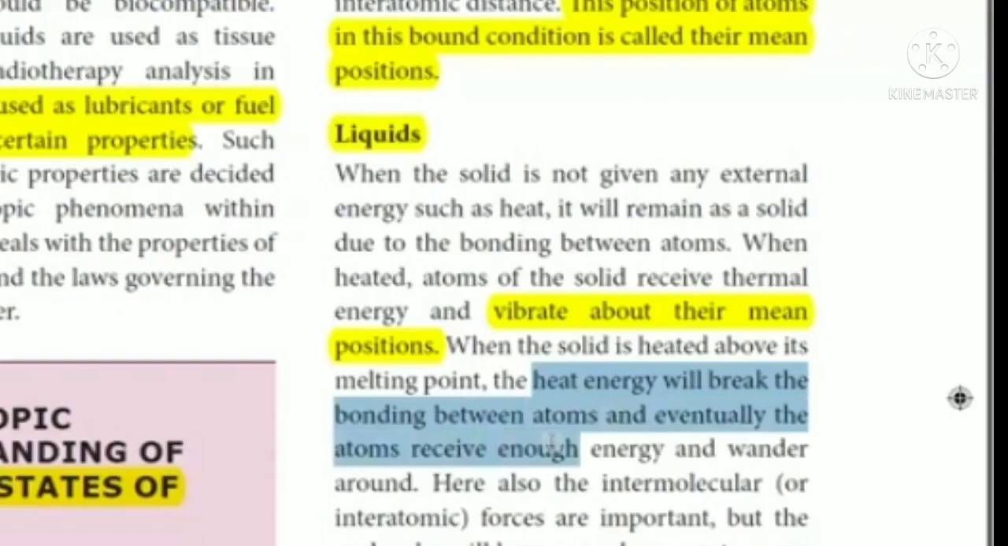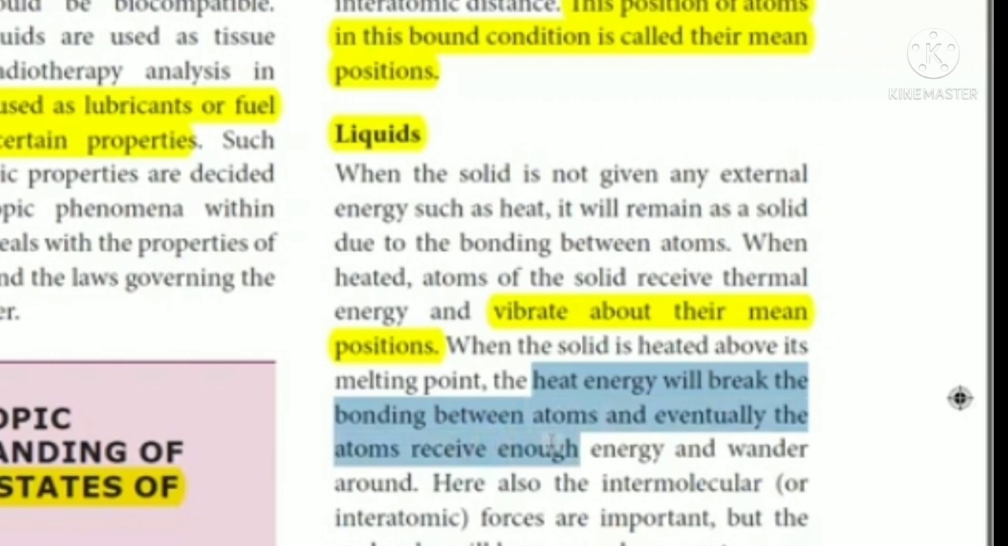If we are not giving any external energy to the solid, external energy in the sense of, for example, heat, it will remain as a solid due to the bonding between the atoms. If you are not giving any external energy, it will continue in the same solid state. Now, when the solid gets heated, what will happen? The atoms of a solid receive the energy. What energy? Thermal energy. On receiving the thermal energy, they start to vibrate about their mean position.